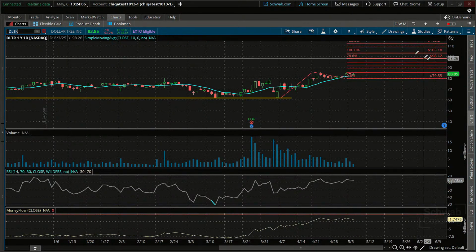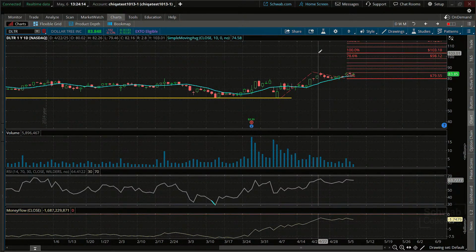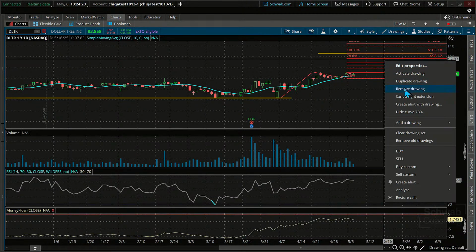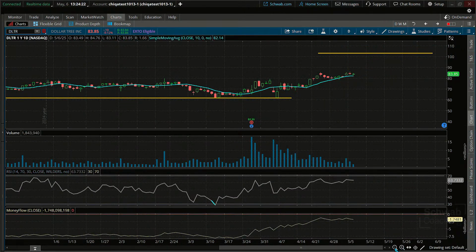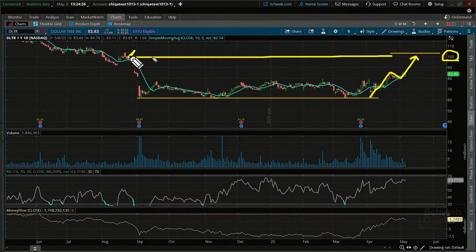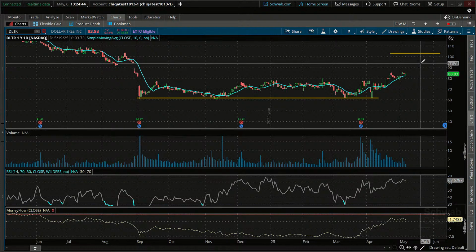We'll see if this does unfold, but you can see clearly here, and let's do this. Let's just put a line as opposed to all those fib levels. I'm going to draw a line right up here, just above that 100, but that's a 100 retracement. We'll remove that. That could be the price target. And we talked about these not being as affected by tariffs. That would be your T1 target, just about 100. That 100 also had a little bit of resistance over here, but Dollar Tree off the bottom, since they got rid of, I think, Dollar General, that acquisition, has still been holding up fairly nicely.